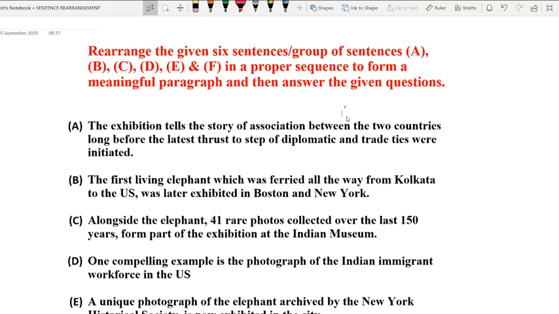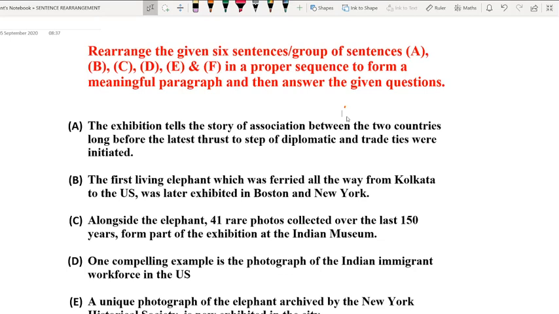The students are supposed to rearrange the paragraph and put the sentences back into their proper places, so that the moment we start reading again from the beginning to the end of the paragraph, all the sentences should be connected with one another properly, and the overall sense should be logical. It should be coherent, logical and meaningful.